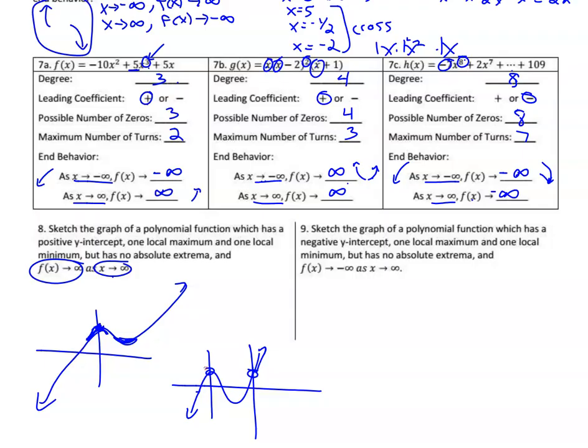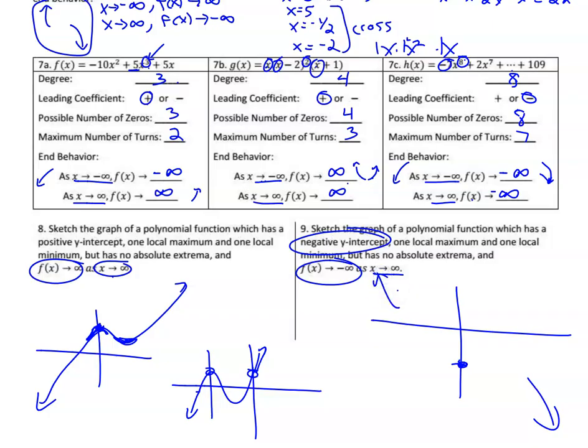Number 9, sketch the graph of the polynomial function which has a negative y-intercept, so we know it's going to touch somewhere below down here. So we're going to put a negative value on the y-axis. One local max, one local min, and no absolute. And it says y goes down as x goes to the right. So we have to be going down this way. And if there's no absolute, that means it can't have a maximum, so it has to be going up somewhere over here forever. And one local max and one local min.